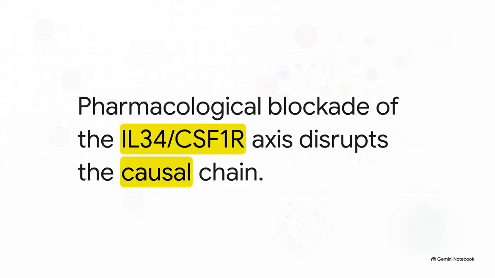Now, why does charting out this specific causal DAG actually matter? Because when we understand that exact chain, we know exactly where to strike. Applying Woodward's interventionist logic, if we apply a pharmacological blockade right at that IL-34/CSF1R axis, we logically break the chain. We stop the macrophages from migrating in, we reverse that terrible immunosuppression, and boom, we restore the efficacy of our standard treatments. Causality literally gives us the precise target.